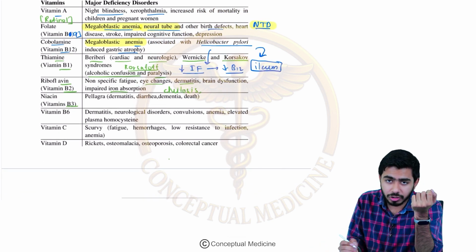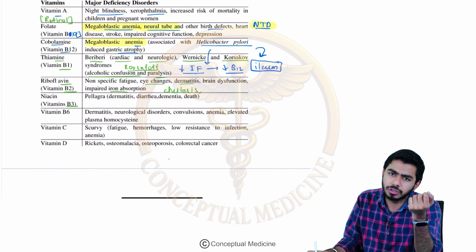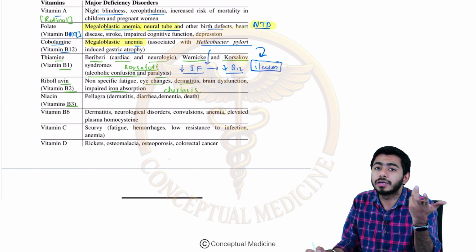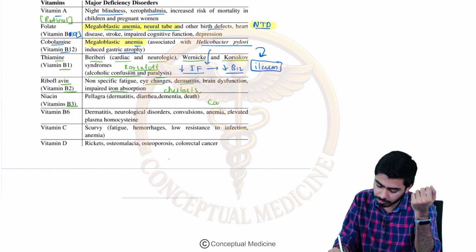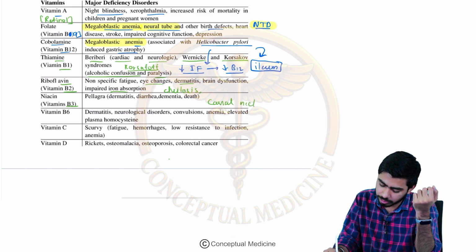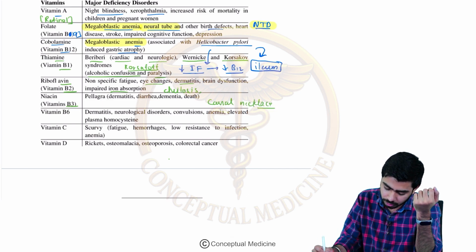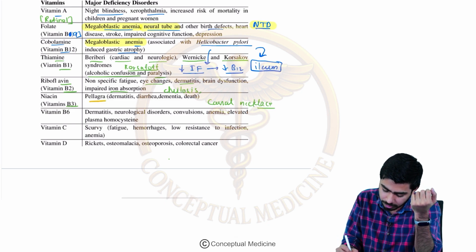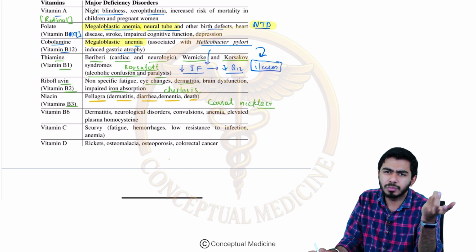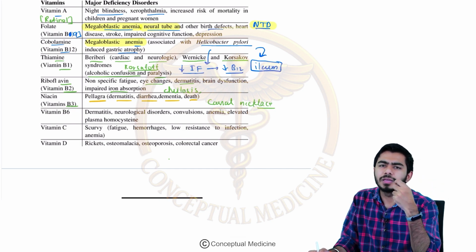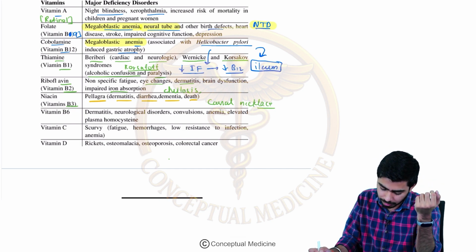Niacin deficiency, we have already talked about in the previous section, guys. Vitamin B3 deficiency, or niacin deficiency, is causing pellagra. And I told you that Casal necklace might be seen over there. And we have talked about the triad as well. So here we are talking about pellagra: dermatitis, diarrhea, dementia, and death, right? This we have talked about. Death is rare actually in these cases, but in some severe cases, it might lead to death as well.